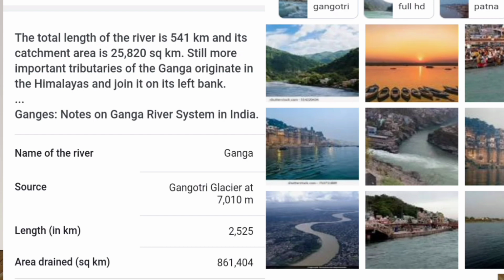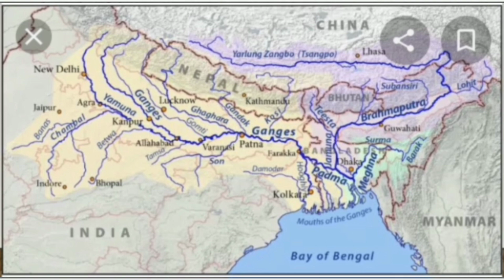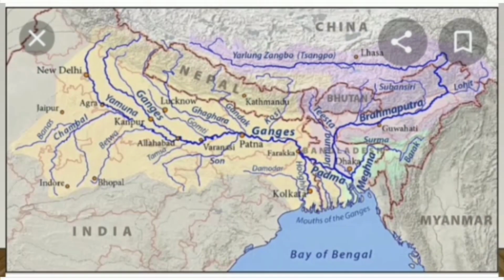Still, more important tributaries of the Ganga originate in the Himalayas and join it on its left bank. The next, third one, is the Brahmaputra system. The Brahmaputra, known as the Sangpo in Tibet, rises from the snout of the Chemayungdung glacier of the Kailas range near Manas Sarovar.